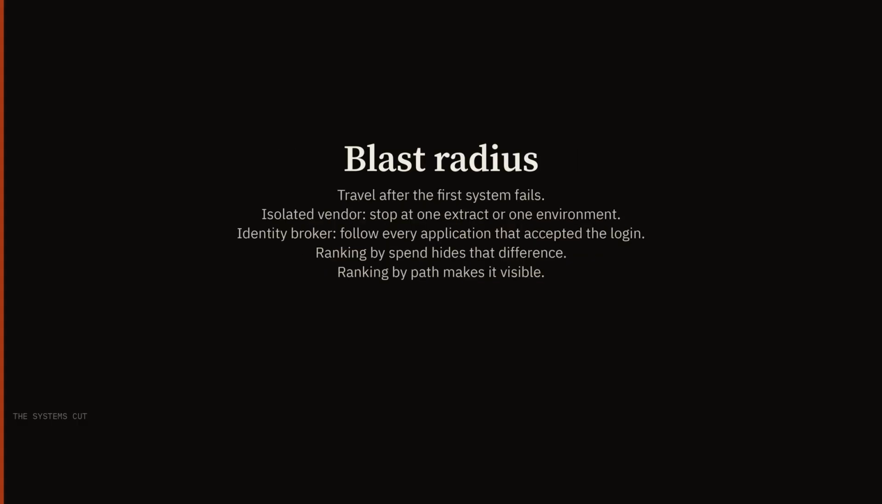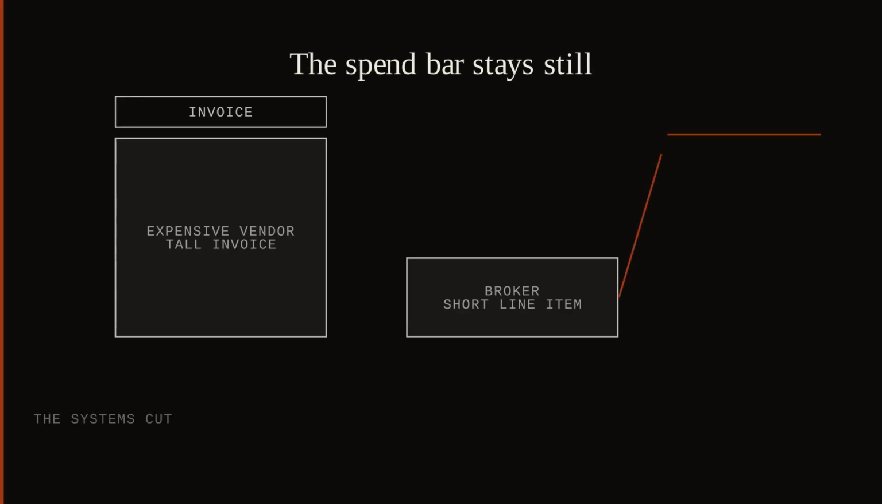Blast radius is how far a compromise still travels after the first system fails. For an isolated vendor, the travel can stop at one extract or one environment, because nothing else accepted that supplier as an identity. For an identity broker, the travel follows every application that already accepted that login, because those applications were built to trust the assertion. Ranking by spend hides that difference. Ranking by path makes it visible. Spend and blast radius can disagree on the same supplier, and the queue has to take the larger of those two facts.